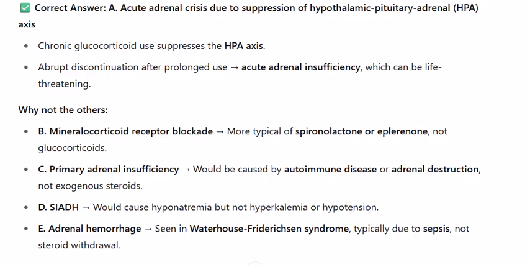B. Mineralocorticoid receptor blockade, more typical of spironolactone or eplerenone, not glucocorticoids. C. Primary adrenal insufficiency would be caused by autoimmune disease or adrenal destruction, not exogenous steroids. D. Would cause hyponatremia, but not hyperkalemia or hypotension. E. Adrenal hemorrhage, seen in Waterhouse-Friderichsen syndrome, typically due to sepsis, not steroid withdrawal.